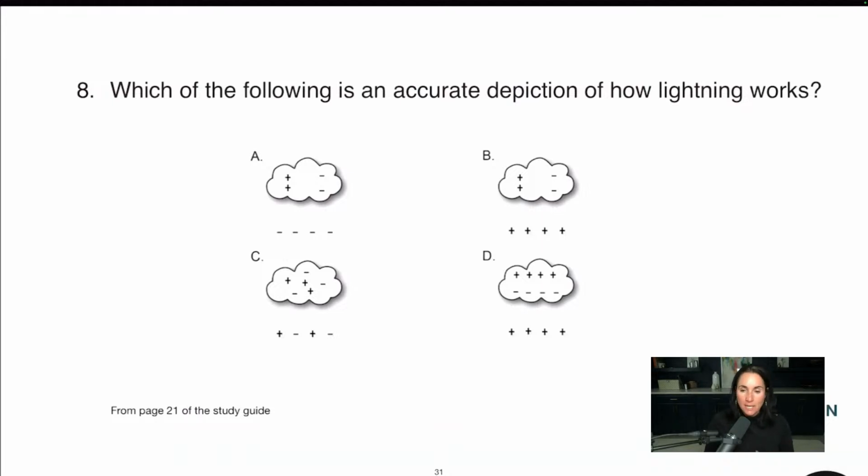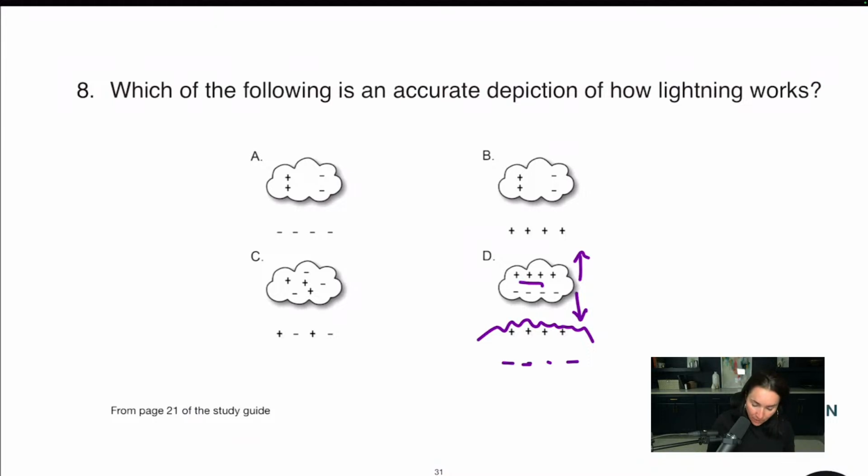Electrons and protons and just particles are moving around, right? And what happens is, here's the ground, and a little bit above there. Positively charged particles push themselves up to the top of the ground, and negatively charged particles move towards the bottom, like inside the ground. And then because positives and negatives attract, the negative particles move down the cloud, and the positive ones move up the cloud.